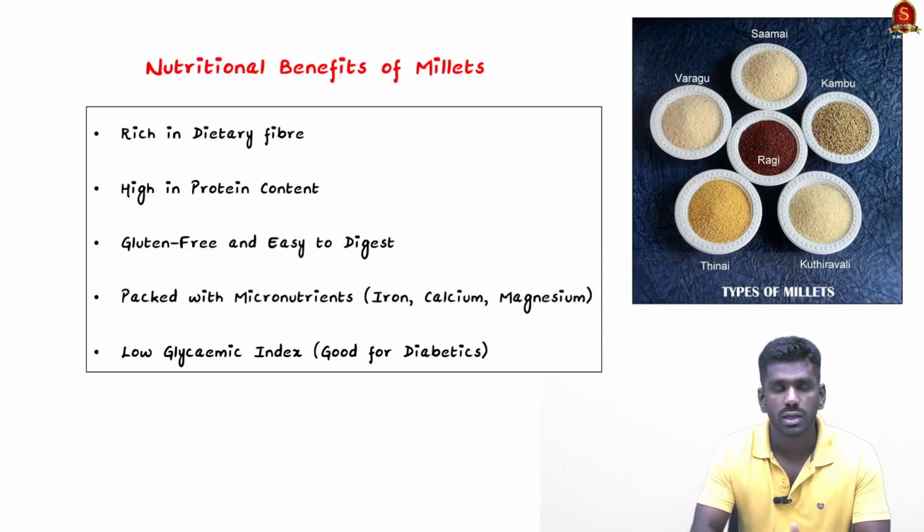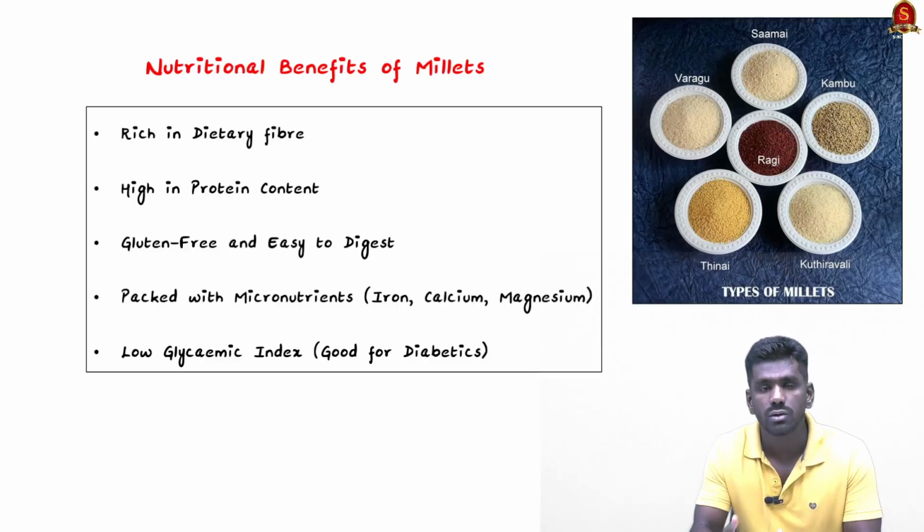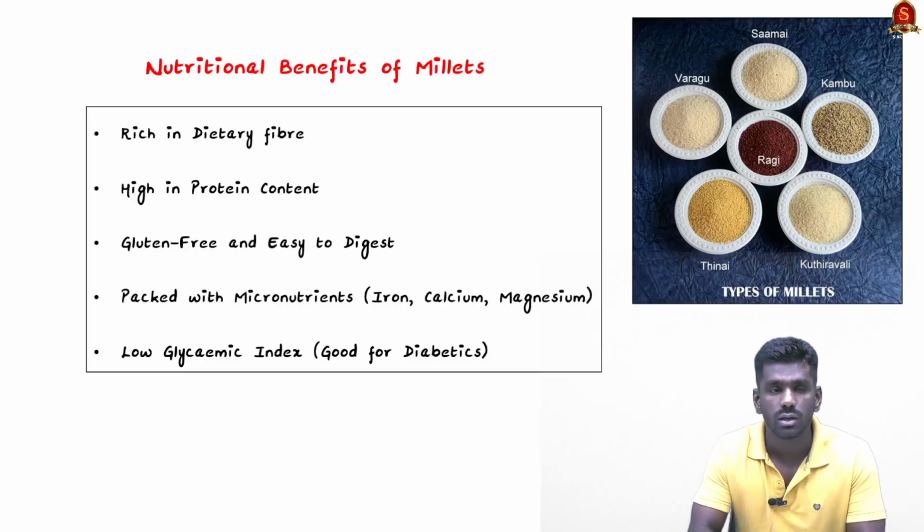Low glycemic index means it is good for diabetes patients because they release glucose very slowly into the bloodstream. They do not spike the insulin levels in the blood. So millet crops are very good for diabetes patients. As India has a huge burden of diabetes, millet cultivation is very much essential now.